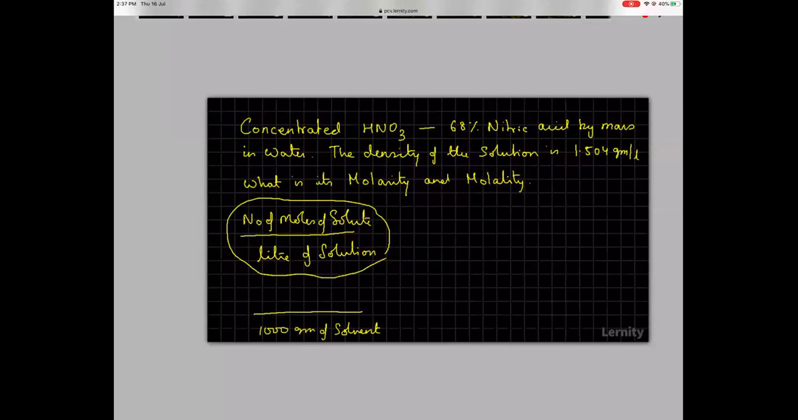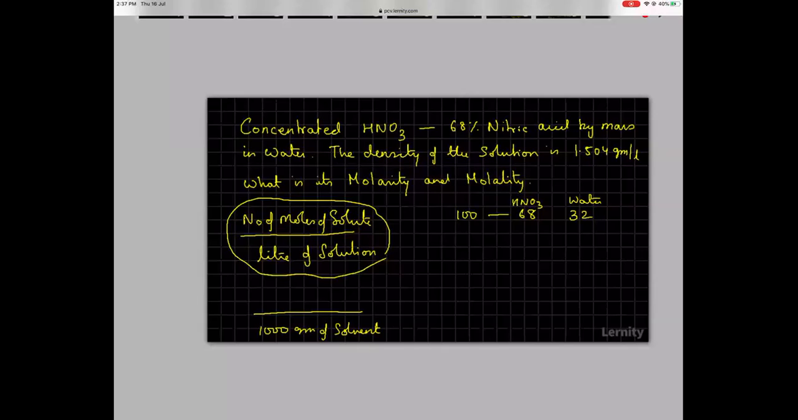So just understand what it means. Break down the question, then it will be very easy. Concentrated HNO3 is 68% nitric acid by mass. That means if you have 100 grams of solution, in that 68 grams is nitric acid and 32 grams will be water. This is HNO3 and this is water.